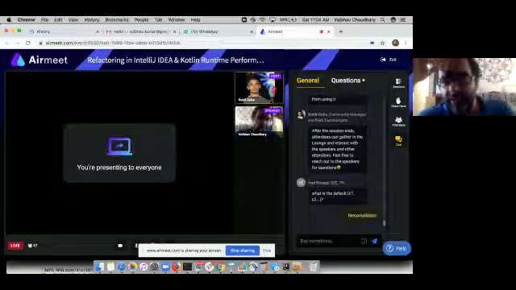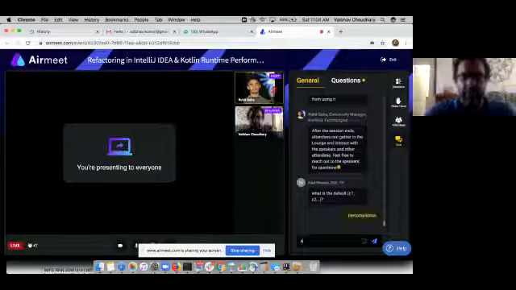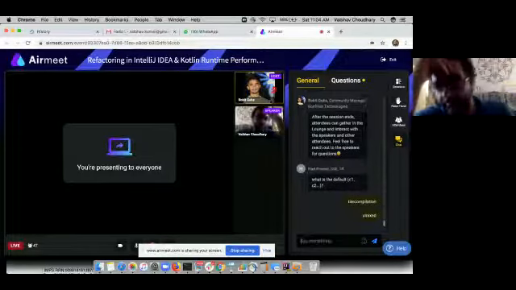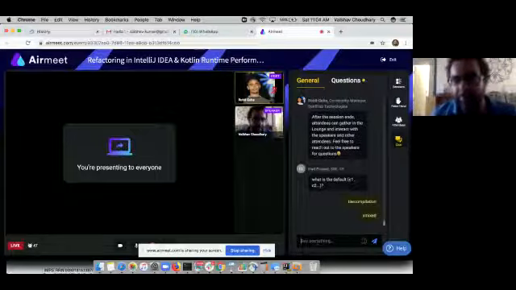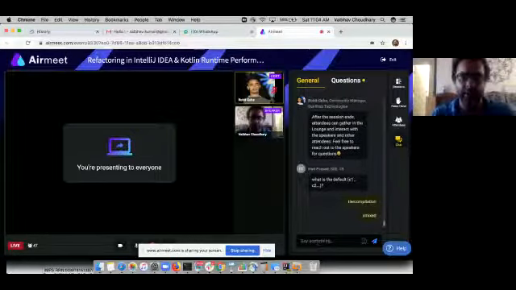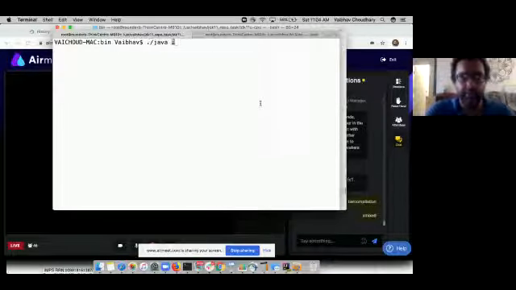So default is tiered compilation, which is a mix of C1 and C2, and it is Xmixed. So both of them are default. Xmixed means use interpreter and compiler both, and in the compiler we also use tiered compilation true. So how do we find it out? Let me see if I can get it for you.